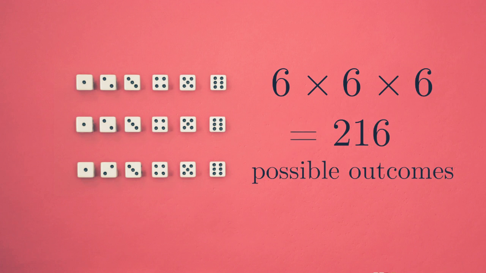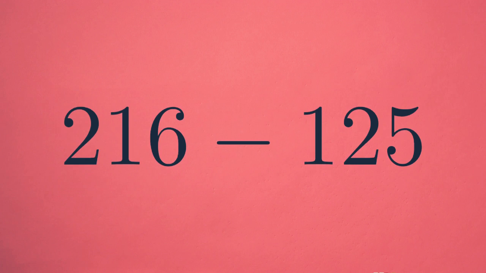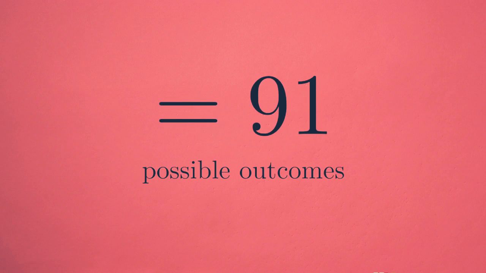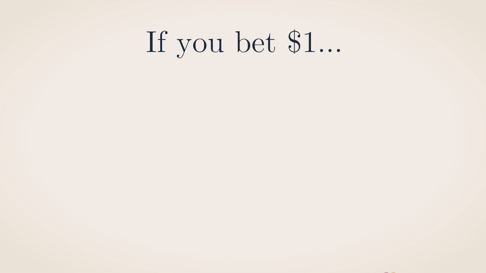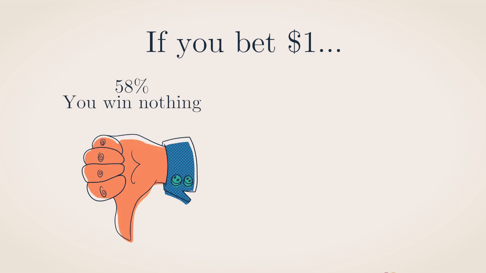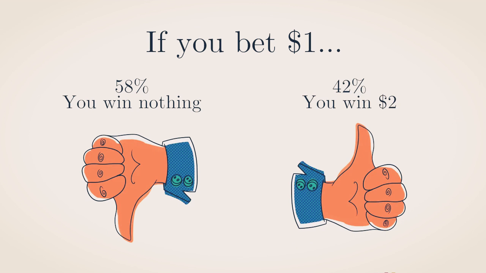So by the subtraction principle, there are 216 minus 125, 91 outcomes where at least 1 6 appears. And so the probability of a favorable outcome is not a half, but rather 91 divided by 216, which is about 0.42. If you bet $1, then 58% of the time you win nothing, and 42% of the time you win $2.